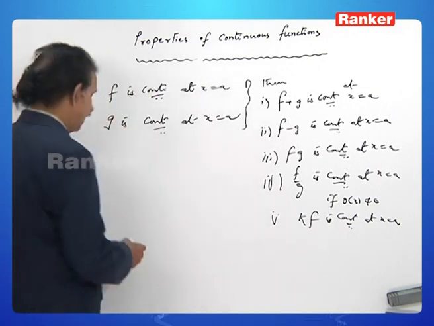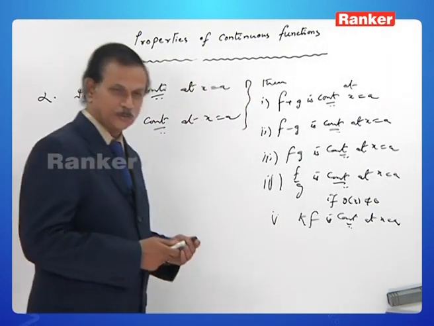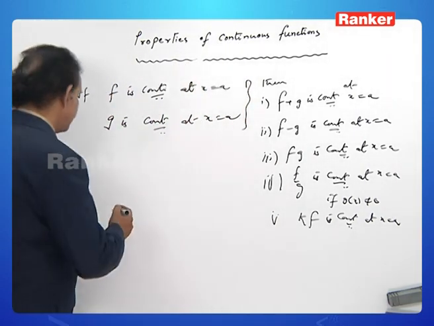Yes, let us see. First of all, let us try to give some counterexamples to show the converse is not true. As an example, look here.